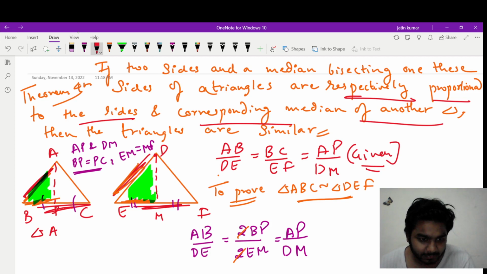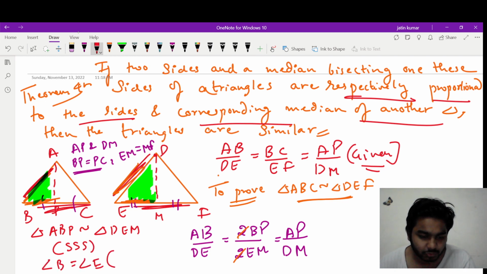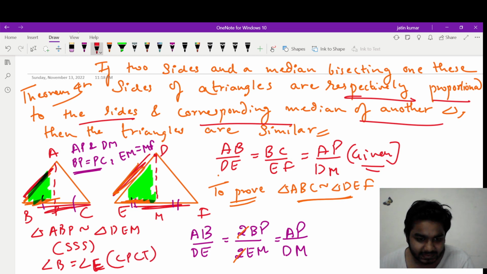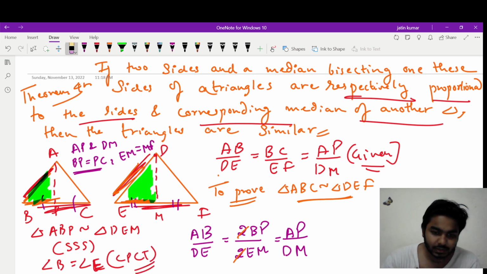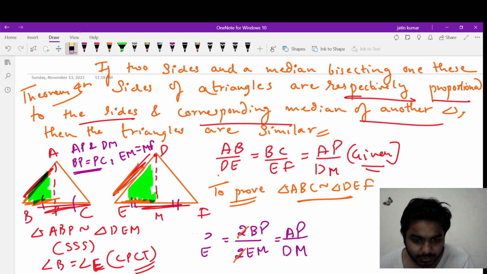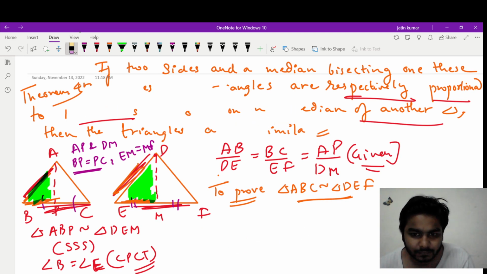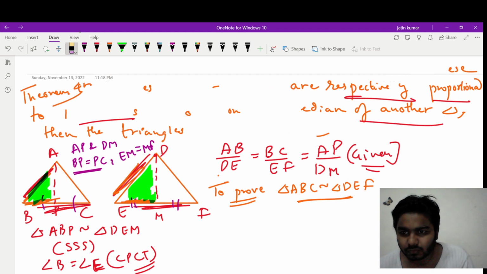So triangle ABP is similar to triangle DEM by triple S. So it means angle B will be equal to angle E by CPCT if both the triangles are similar. We have already learned that if both triangles are similar, all the angles will become equal, right? So angle B will be equal to angle E by CPCT. So now let's rub the upper part. Chalo.